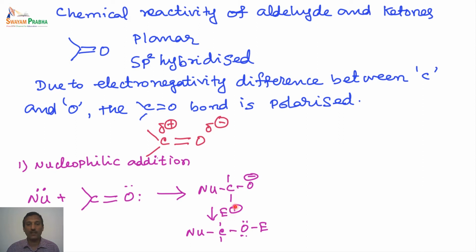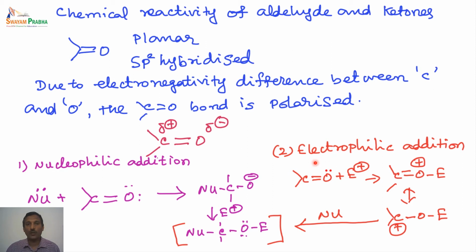In the next step, an electrophile is added to the system to make it a hydroxyl. If it is hydrogen, we call it a hydroxyl, or any other electrophile can add to the oxygen. So the nucleophile is added here, the electrophile is added here. This is what is called the nucleophilic addition of the carbonyl group.